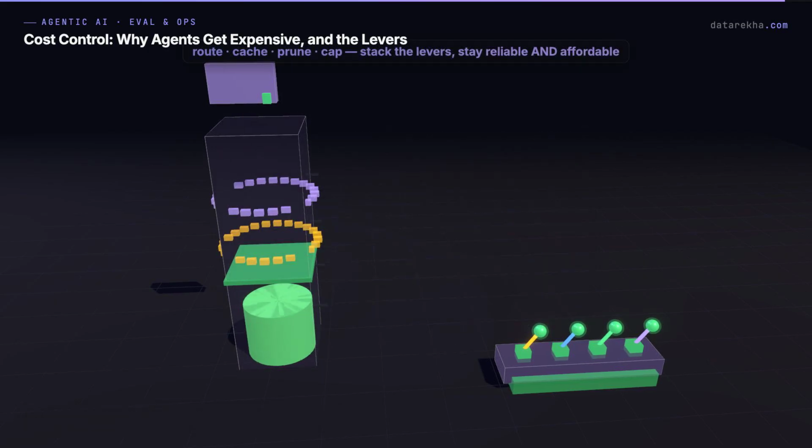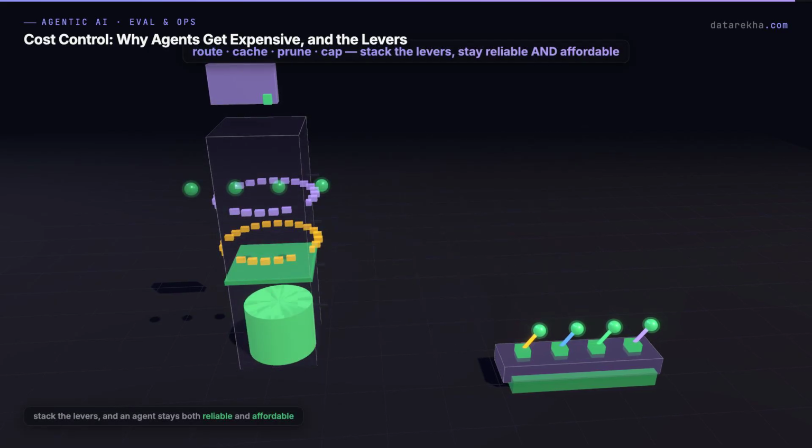Route, cache, prune, and cap. Stack the levers and an agent stays both reliable and affordable.